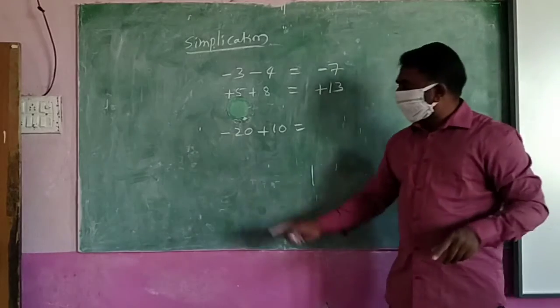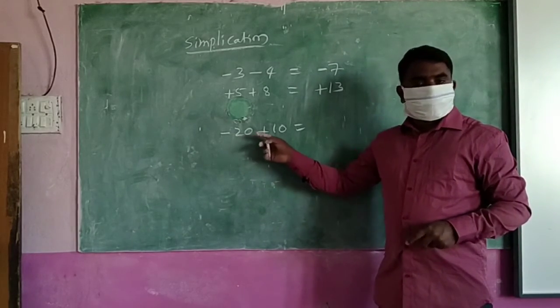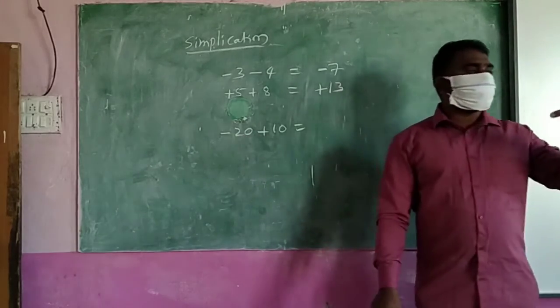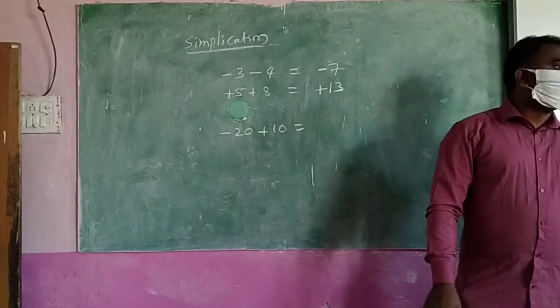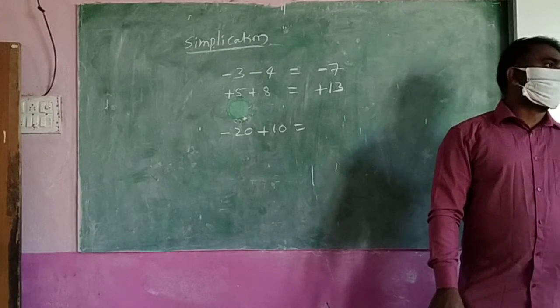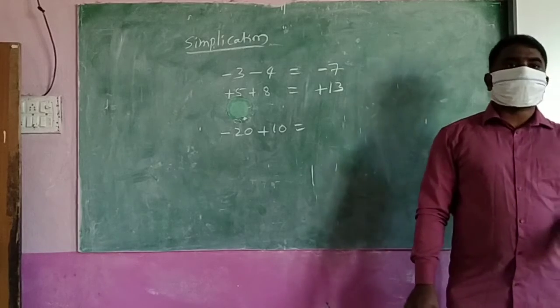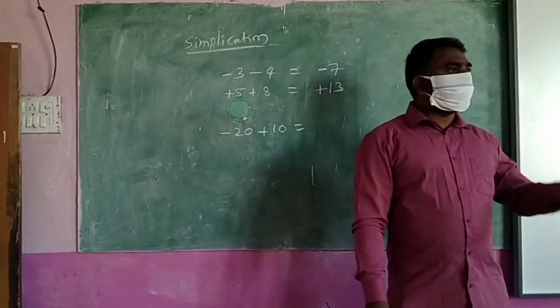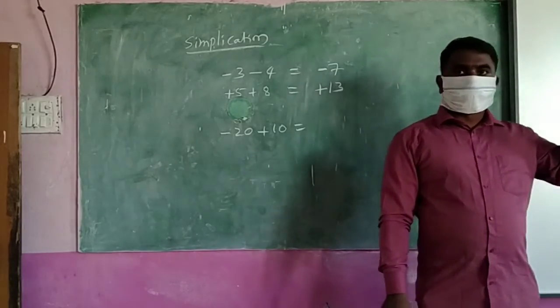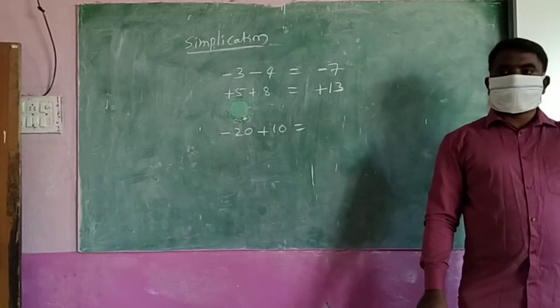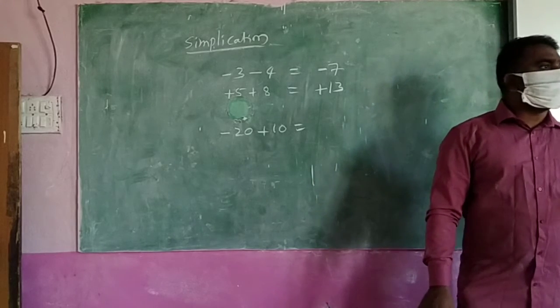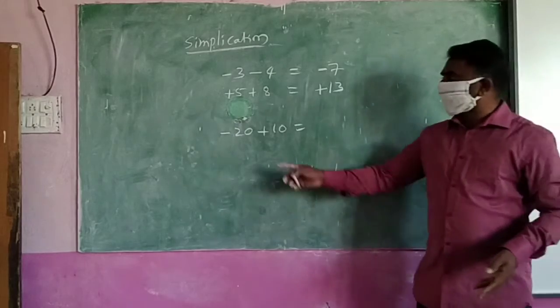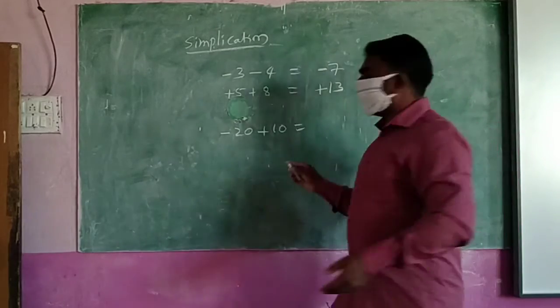Down. Why are you down? You see, the down steps are more and the up steps are less. That's why you are down. Whichever steps are more, that is where you will be. If down steps are more, you will be down. If up steps are more, you will be up. You understand? So here down steps are more, that's why I will be down.